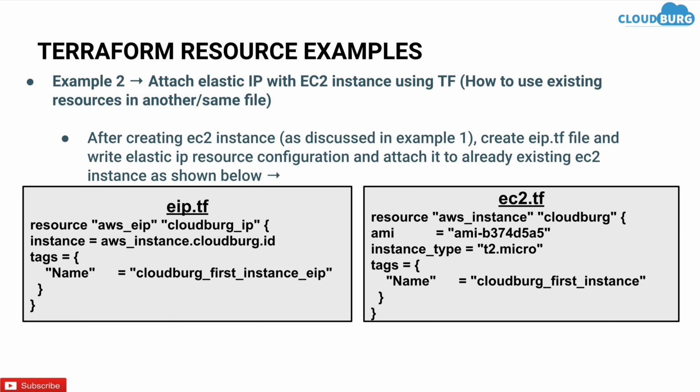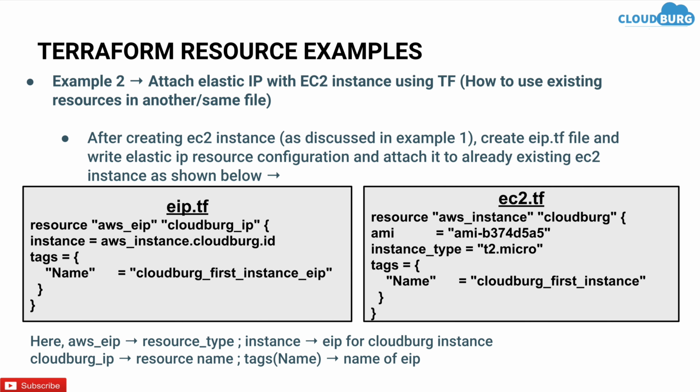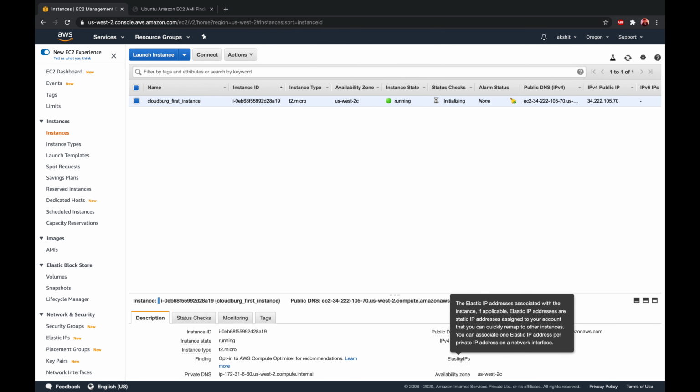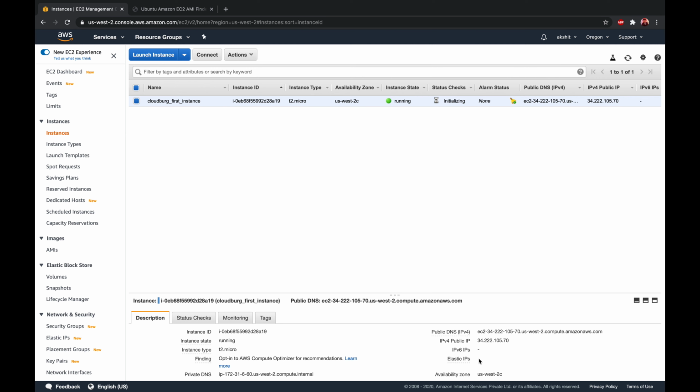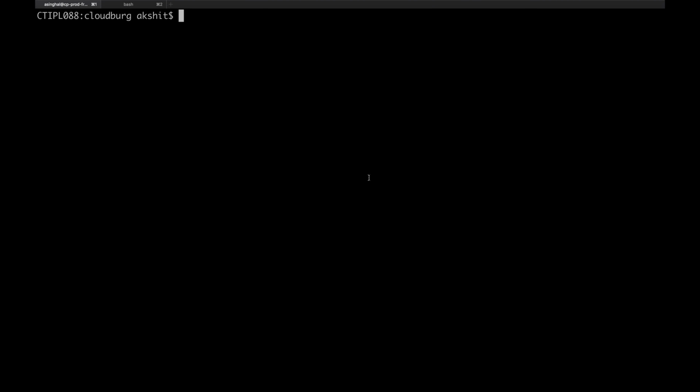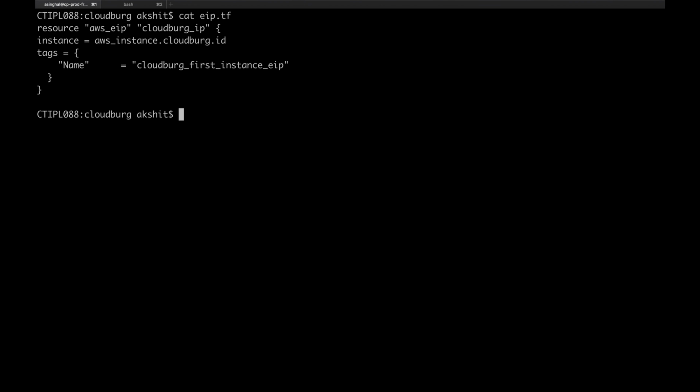So let's launch one elastic IP and attach it to the EC2 instance. Currently it doesn't have any elastic IP, so we will create one elastic IP and attach it to this particular instance. So I have created one elastic IP configuration, which is eip.tf, in which I have mentioned the elastic IP name, and it will attach to the instance having name cloudberg. So let's run Terraform plan.